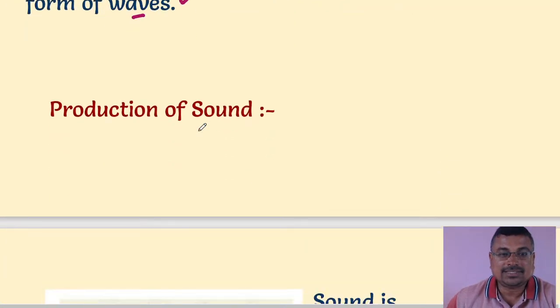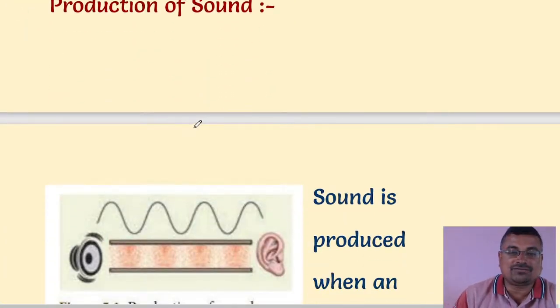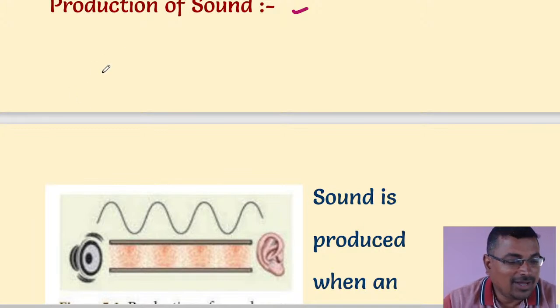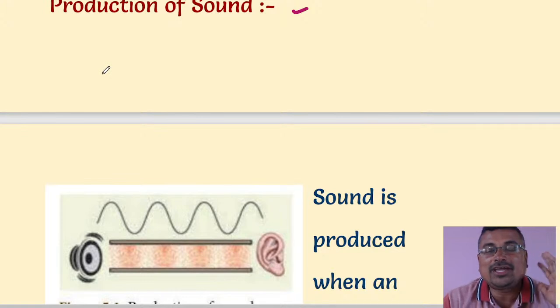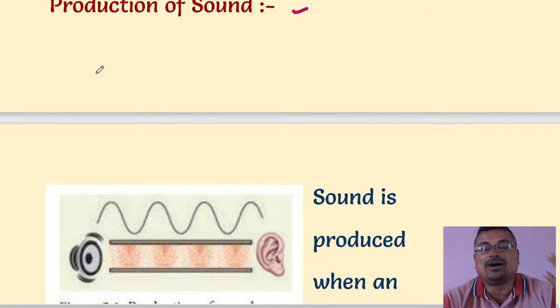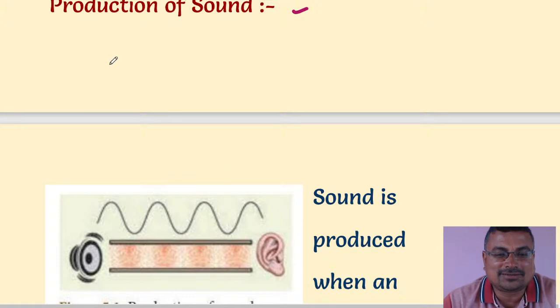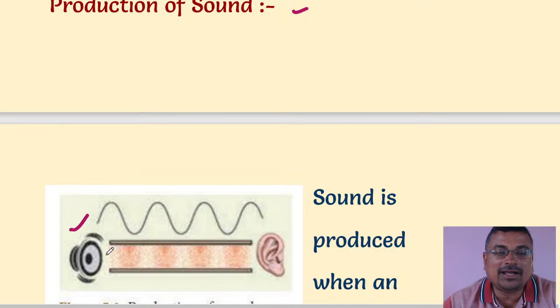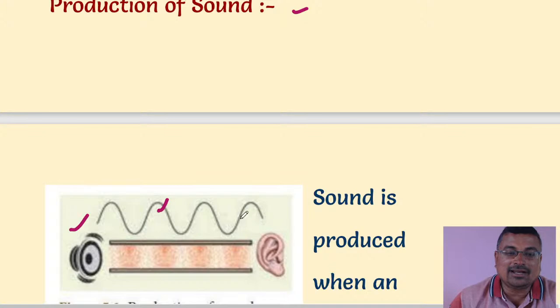Now let's discuss the production of sound. How is sound produced? Can you tell me what sounds you hear in our surroundings in daily life? We hear the sound of a DJ, TV, mobile. We talk with our friends on the mobile. That is an example of sound. Here you are seeing the speaker. Speakers vibrate and produce sound. Sound travels in the form of waves and the ear listens to the sound.